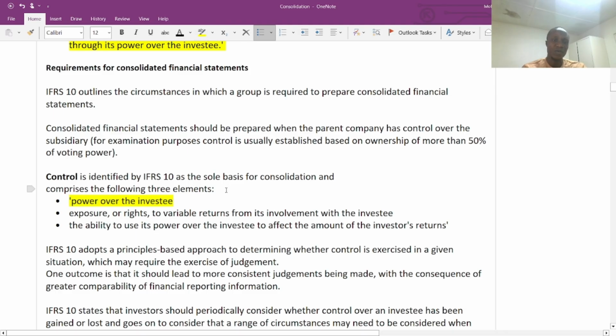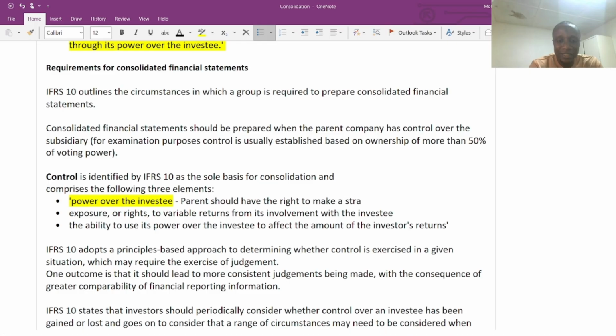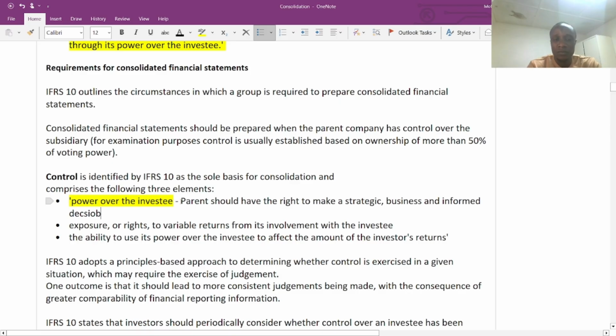So now what is the meaning of power over investee? Which is very important for you to know for the examination. When we are talking about power over the investee, it means the parent company should have the right to make strategic, business, and informed decisions.